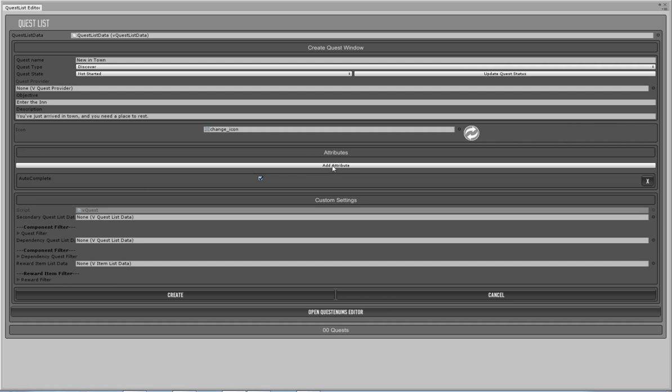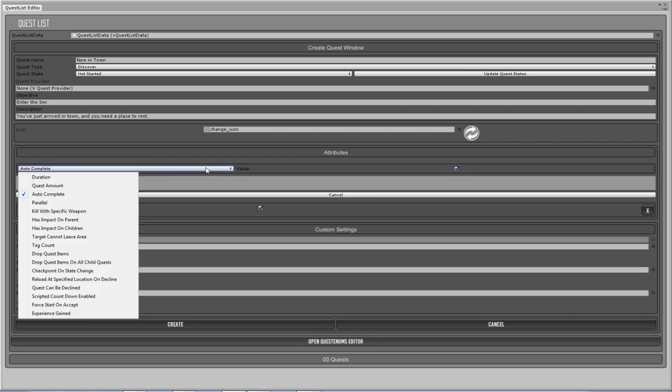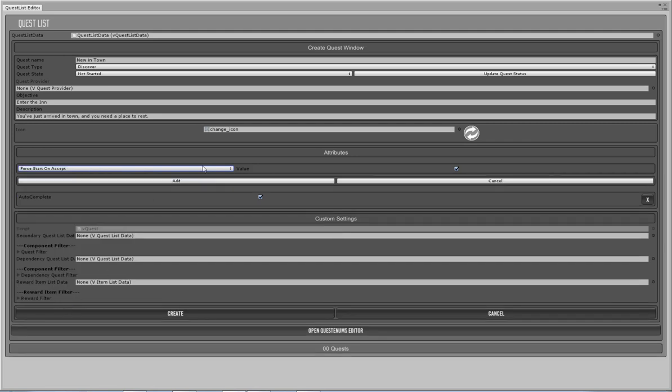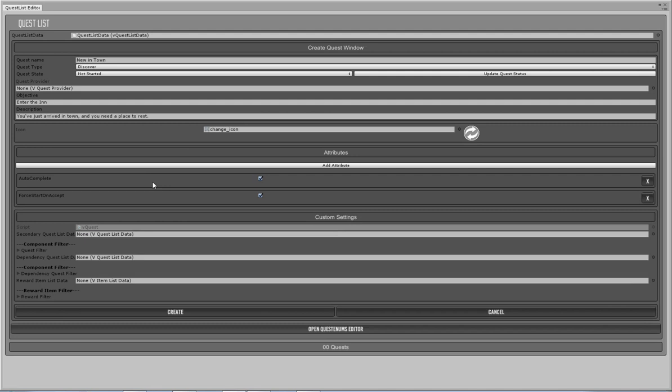Now, because of the way we're going to set this up, and I'll explain this again later, but for now just follow along with me. We need to add another attribute. We need to add a couple. This one here, force start on accept. So we're going to check that box again and click add, because I need this quest to automatically set up as the main quest once the player starts the game. With the new version, there's a bit of a problem with having the player start with a quest because it doesn't automatically set it as its main quest or automatically accept the quest.